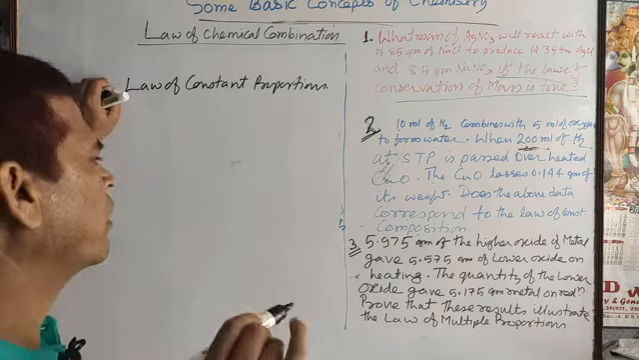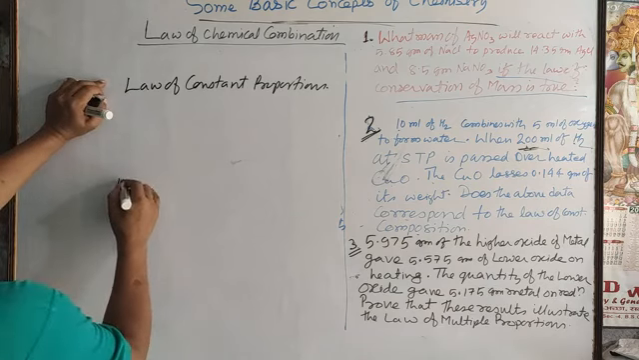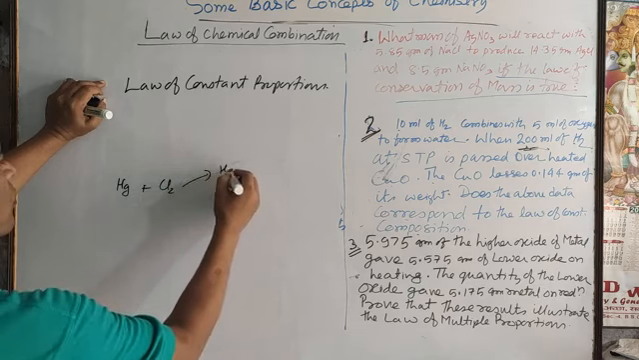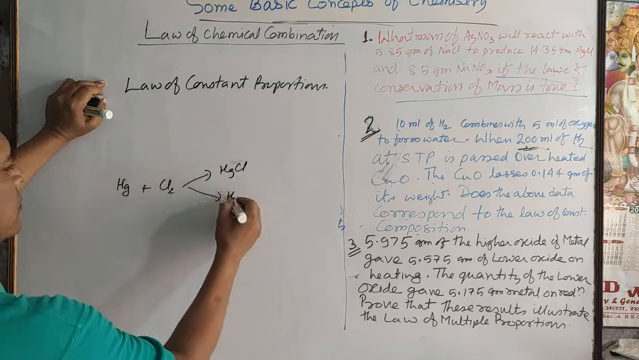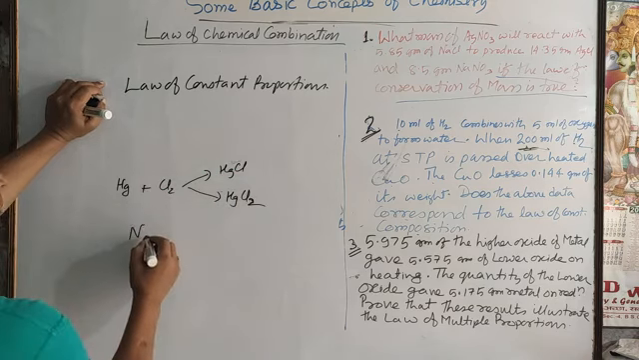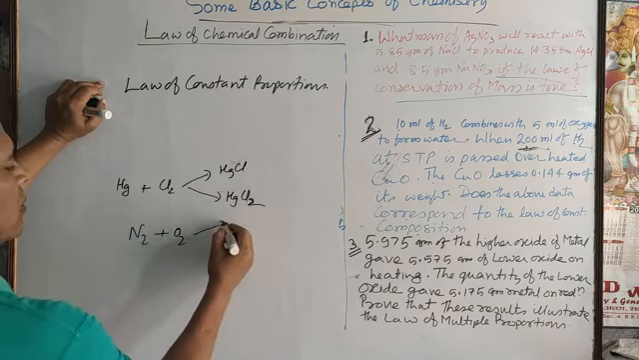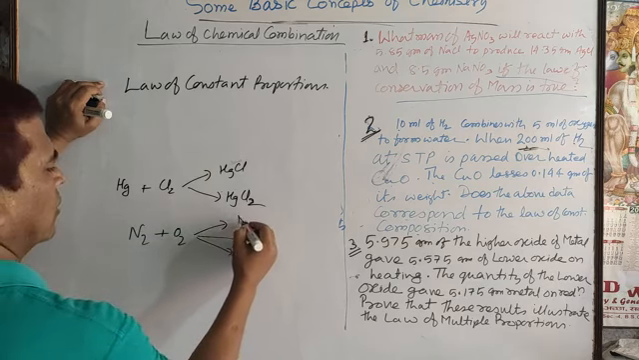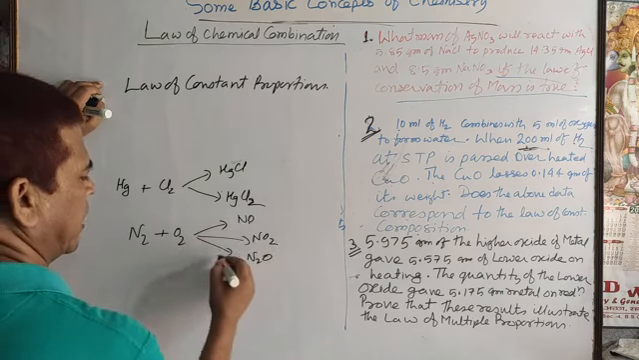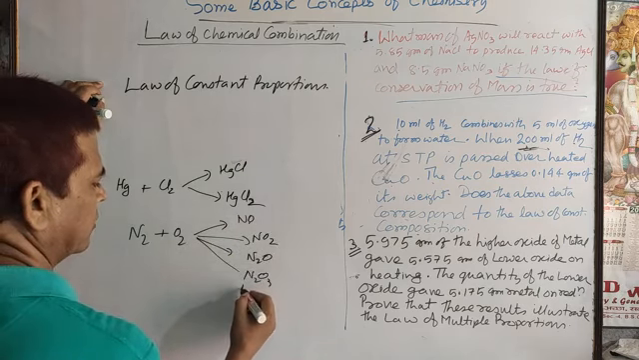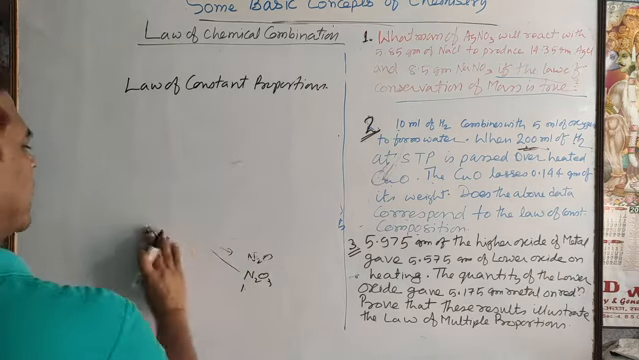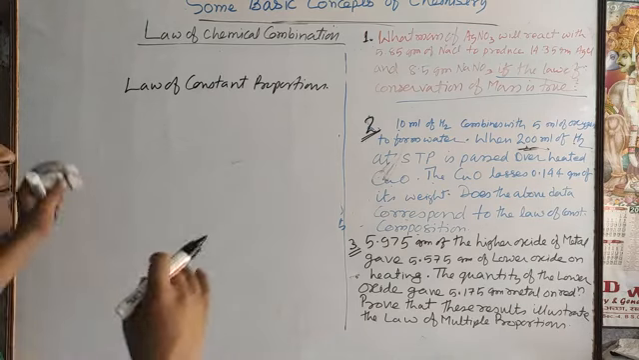So, for example, suppose mercury and chlorine react to give mercurous chloride and mercuric chloride. In the same way, the two elements nitrogen and oxygen give several compounds: nitrous oxide, nitric oxide, nitrogen dioxide, nitrogen trioxide, like that. So any compound will form that way, no matter by which method it is prepared.